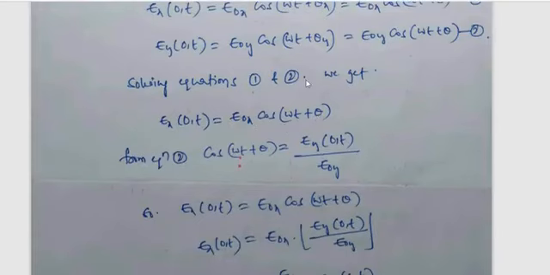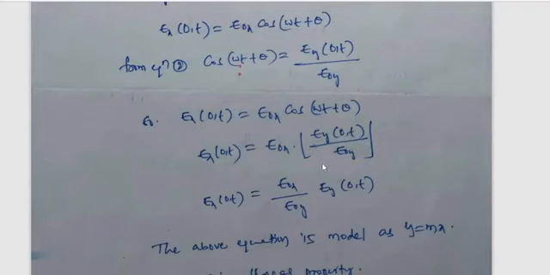From equation 2, cos(omega t plus theta) is equal to Ey(0,t) divided by E0y. So then Ex(0,t) is equal to E0x times cos(omega t plus theta), where cos(omega t plus theta) is from the above equation.